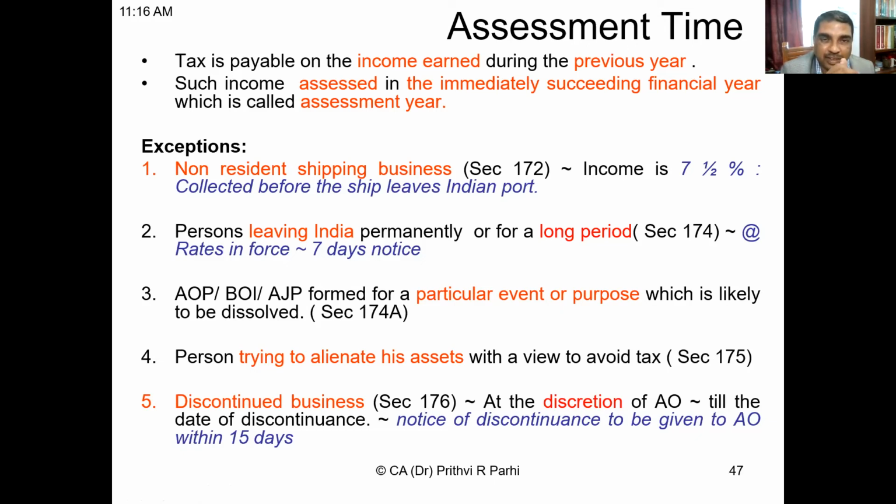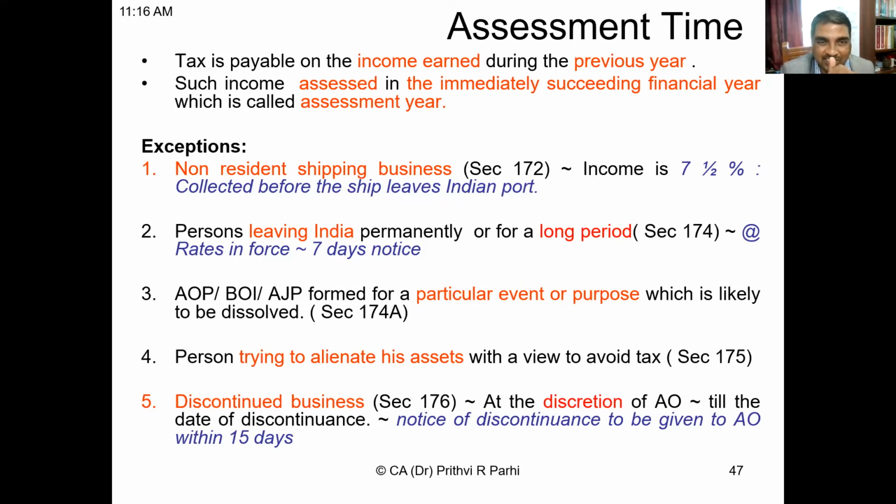Yes, sir. So in respect of non-resident shipping business, income will be deemed to be 7.5%. The 7.5% is not the tax, it is the income. This will be computed on the turnover generated by that ship. On that, tax will be collected before the ship leaves the Indian port, and assessment will be completed.